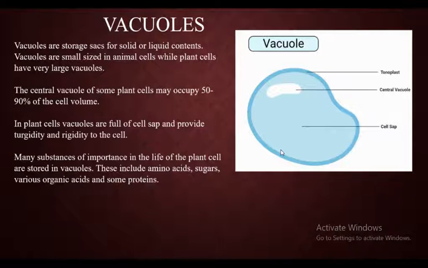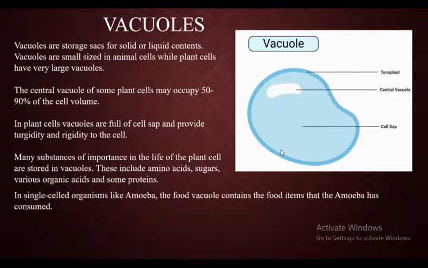Next, many substances of importance in the life of the plant cell are stored in vacuoles. This includes amino acids, sugars, various organic acids and some proteins. So all these substances are stored in the vacuole, which is very important for the life of the plant cell.